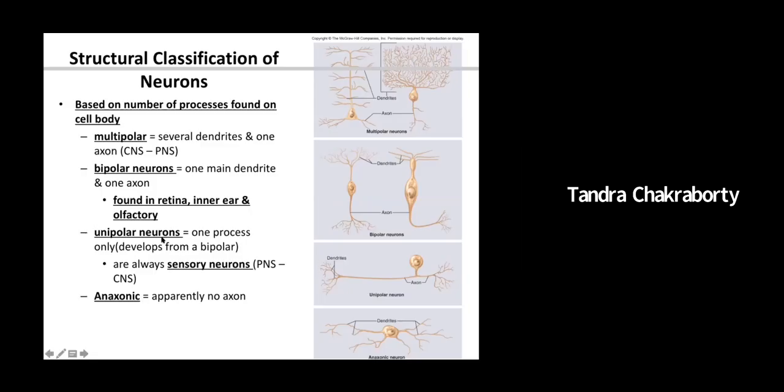Unipolar neurons. Unipolar neurons are basically pseudo-bipolar neurons. That is, when the cell body of the bipolar neuron is pushed to one side, it looks like a unipolar neuron. This is a very important kind because the unipolar neurons are the sensory neurons in the CNS and PNS, mainly the PNS.